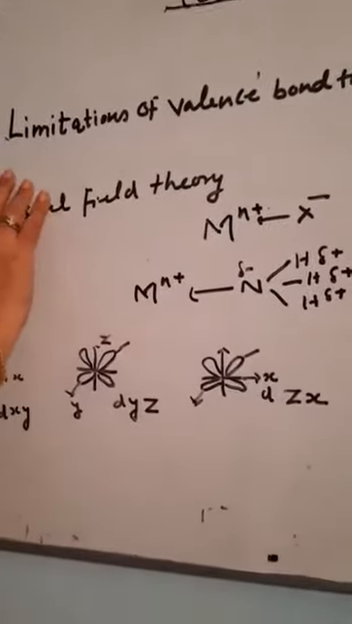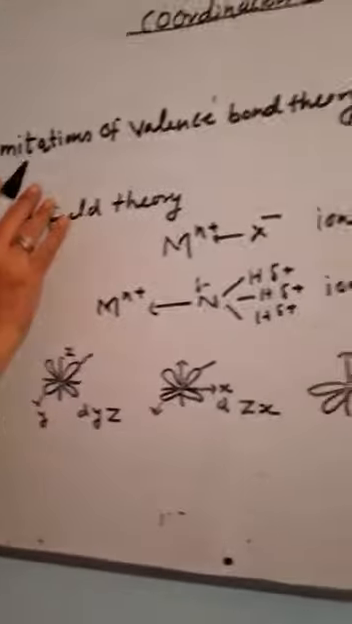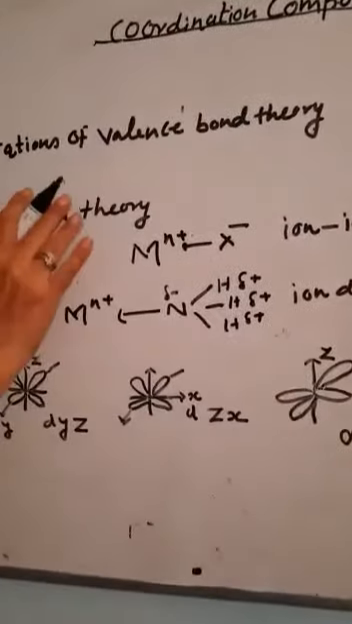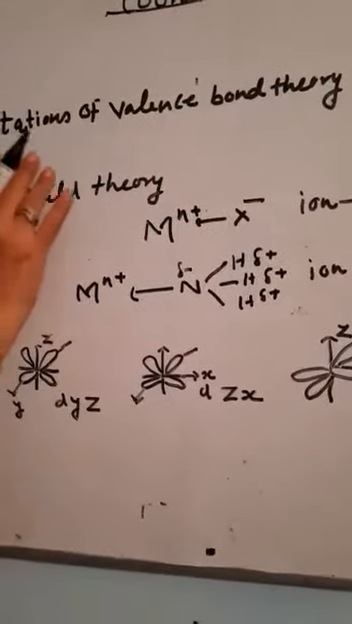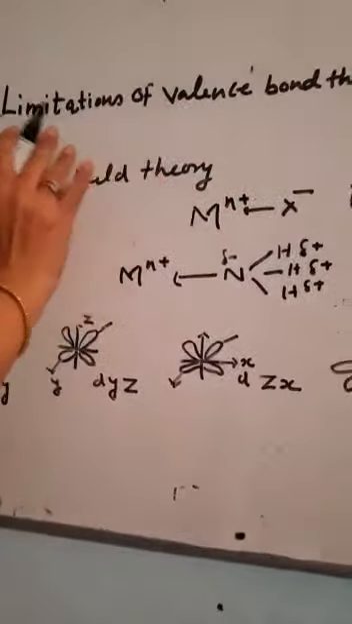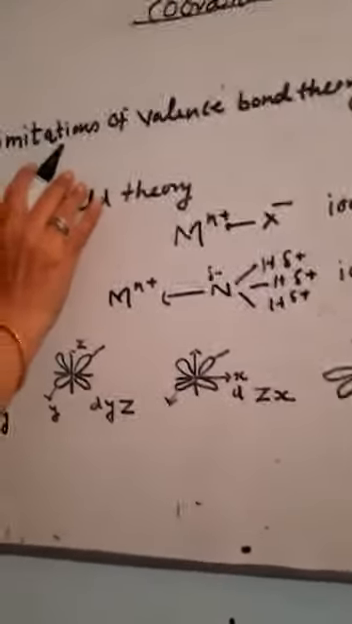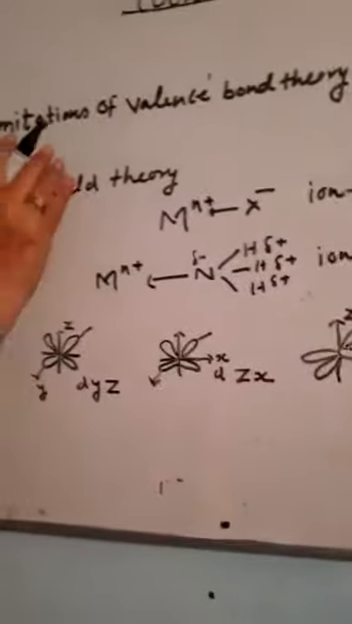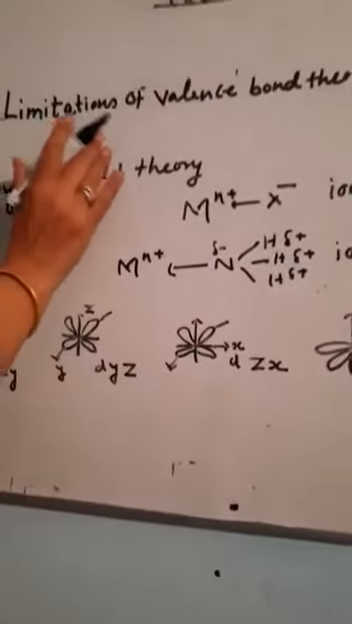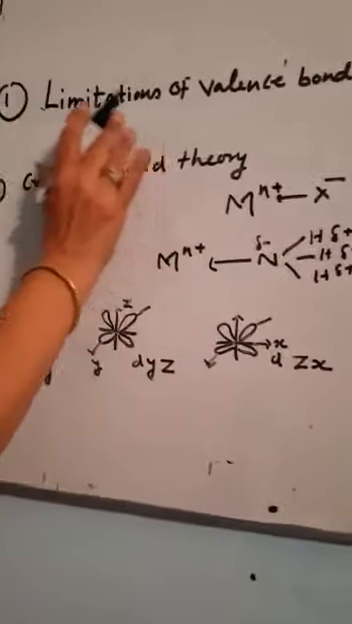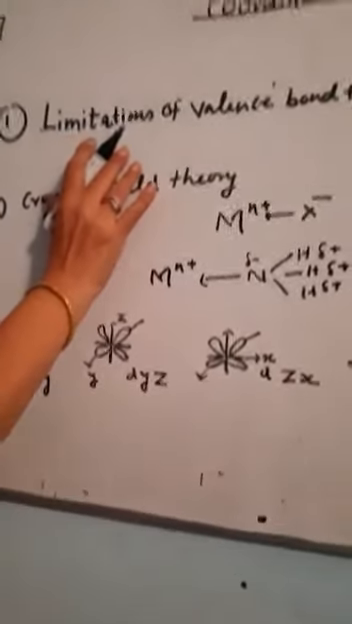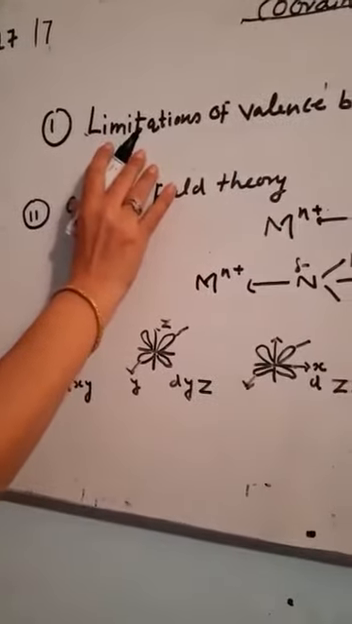The second limitation is that it does not tell about the magnetic data properly. It does not give any interpretation of the magnetic data. For example, if there is one unpaired electron, it is paramagnetic. Three unpaired electrons, then it is paramagnetic.